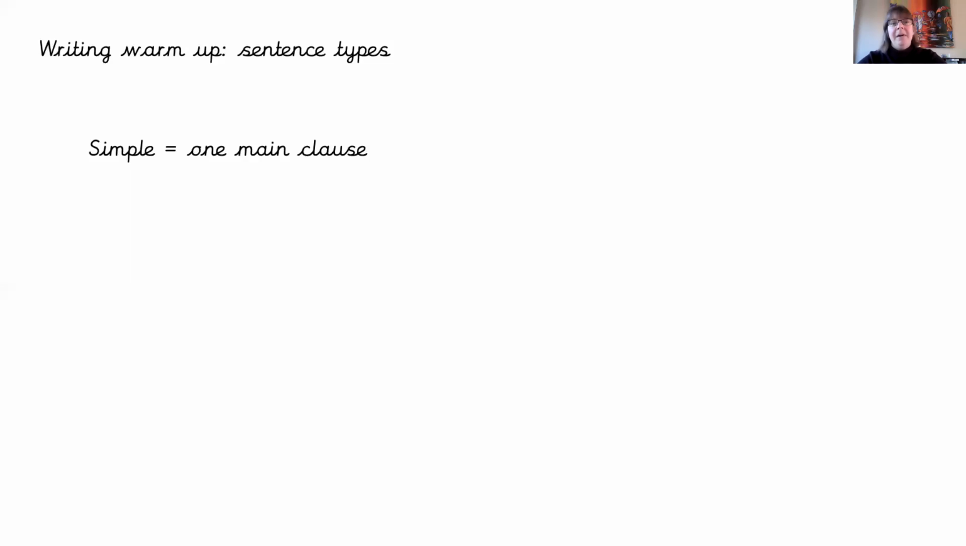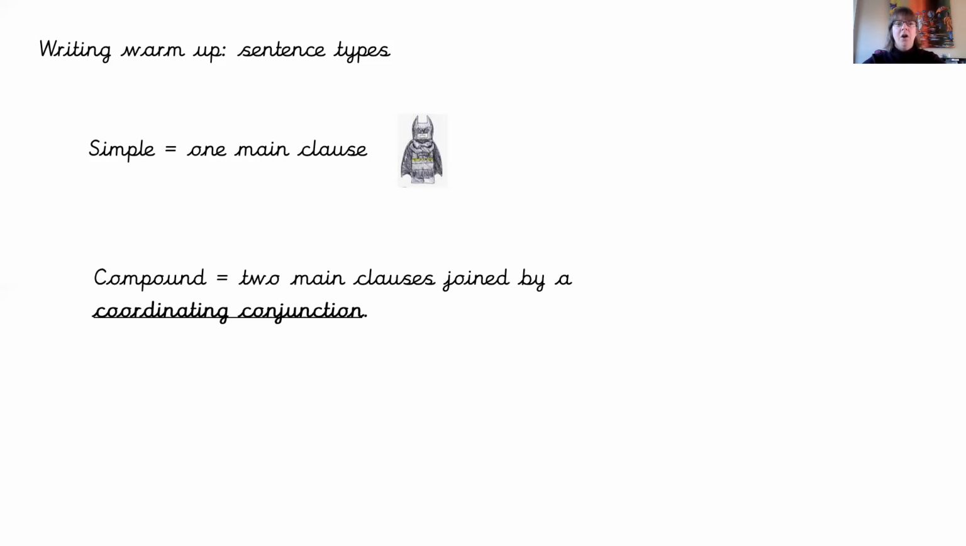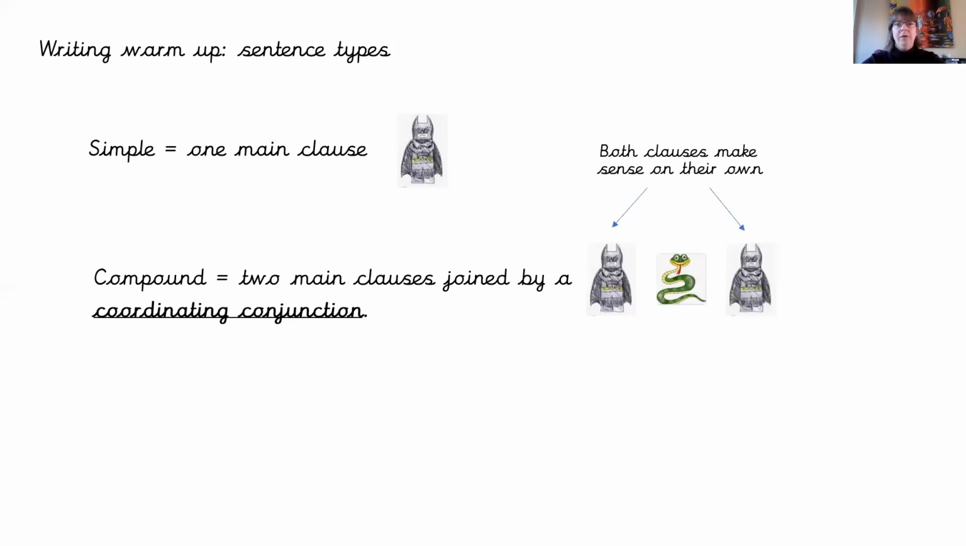So if we were talking about our sentence types, which we've done quite a lot of recently, a simple sentence has one main clause, and there is Mr. Main staring at us. A compound sentence has two main clauses joined by a coordinating conjunction. Just have a quick think. What is a coordinating conjunction? Which three have you learnt? And there is a clue on the screen to help you. Well done, but, or, and, BOA words, fantastic.